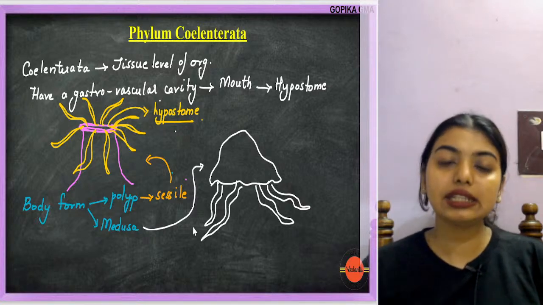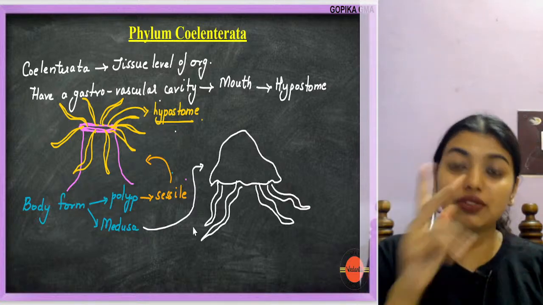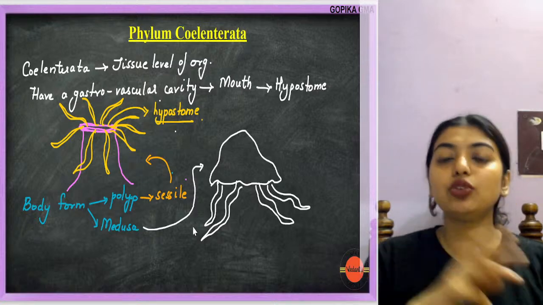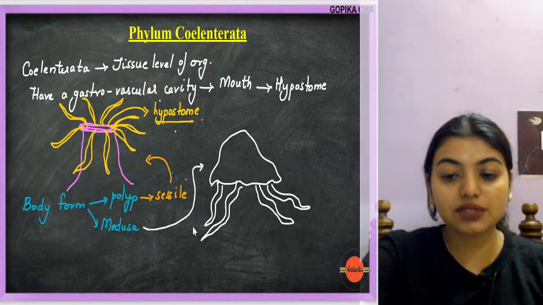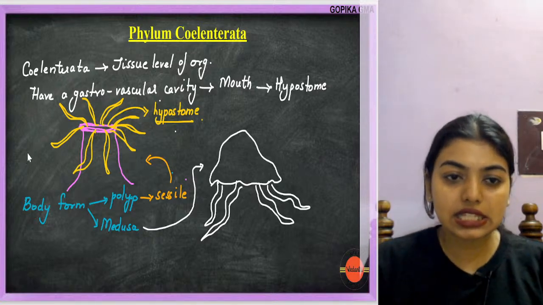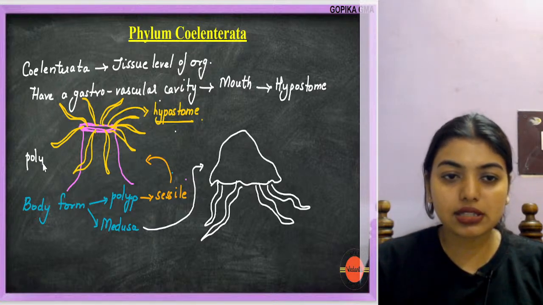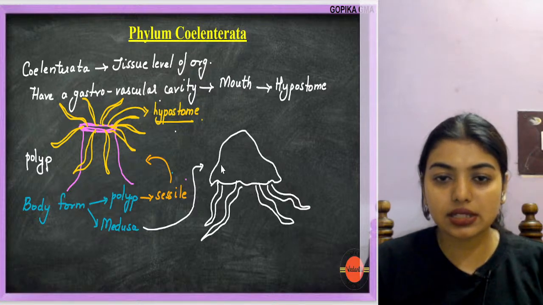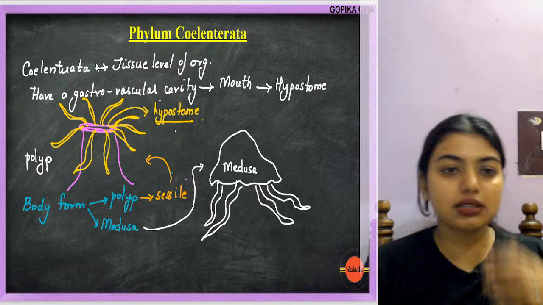Now they are telling that these body forms can be interchanged, like they can do metamorphosis. That is, metagenesis, from one form to another form. This is a polyp. This is a medusa.